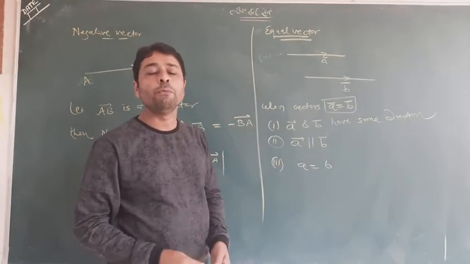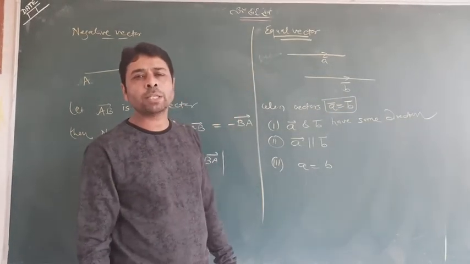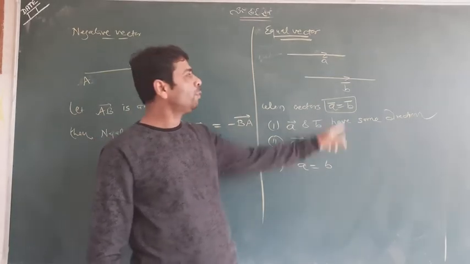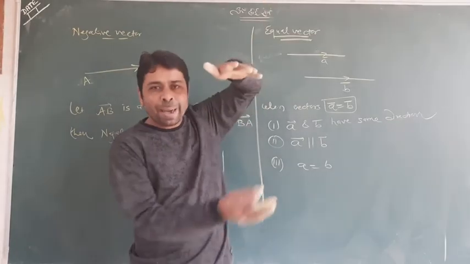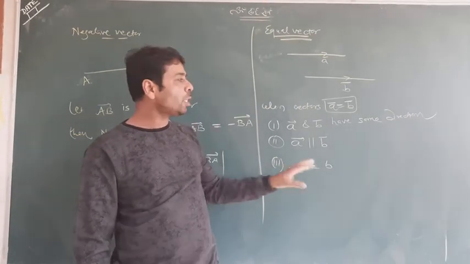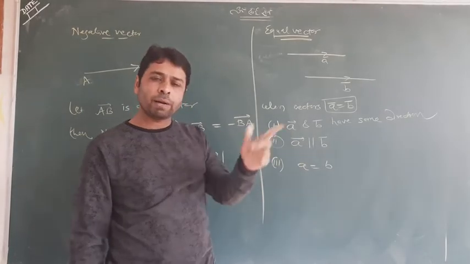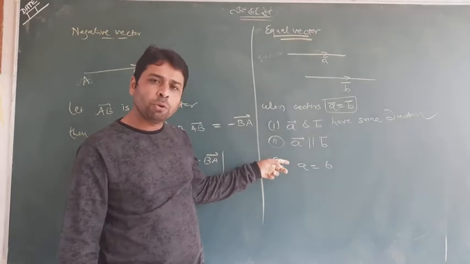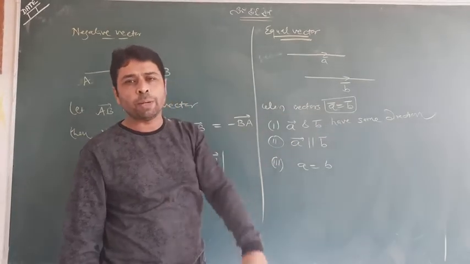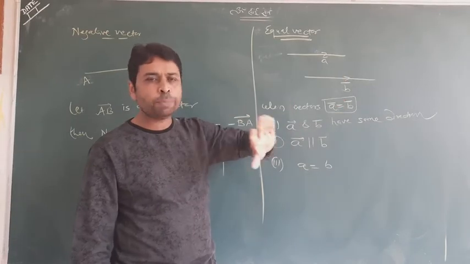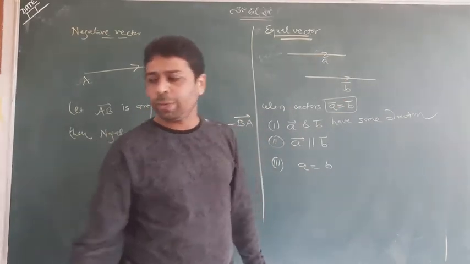This is a very important thing in vectors. When two vectors are equal, three things will happen: the direction will be the same, they are parallel, and the third thing is their mod is always the same. So if even one of the conditions is not followed, A and B will not be equal. When all three are followed, A and B will be equal. So keep remembering this idea with one example.